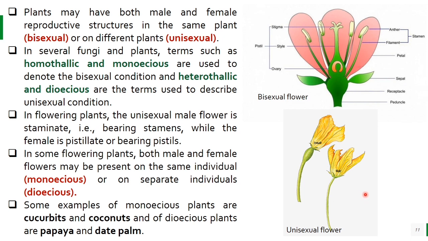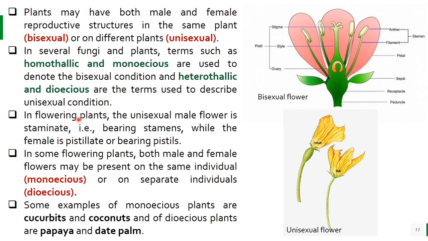In case of fungi and plants, terms such as homothallic and monoecious are used. Homothallic is used in case of fungi, bryophytes and pteridophytes, and monoecious in case of flowering plants or higher plants. It is used to denote the bisexual condition. And heterothallic and dioecious are the terms used to describe the unisexual condition.